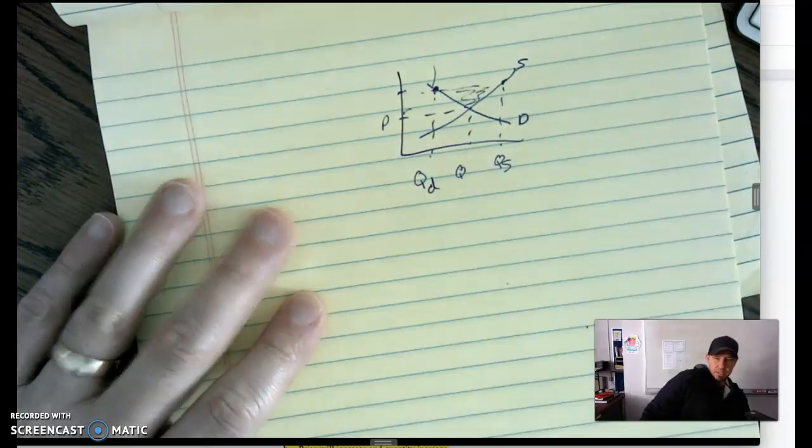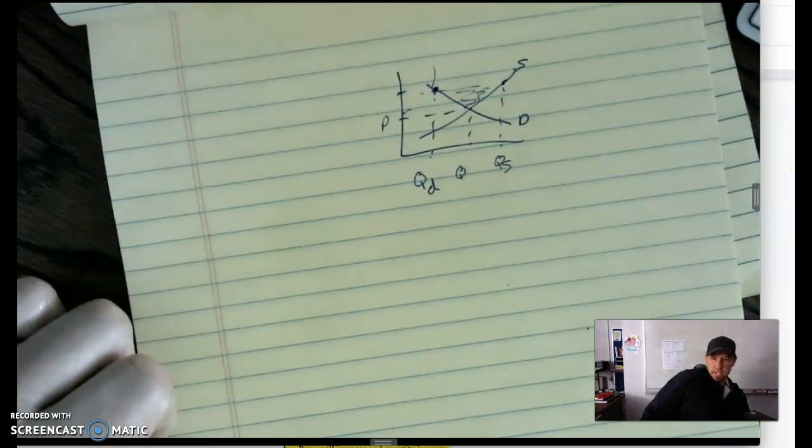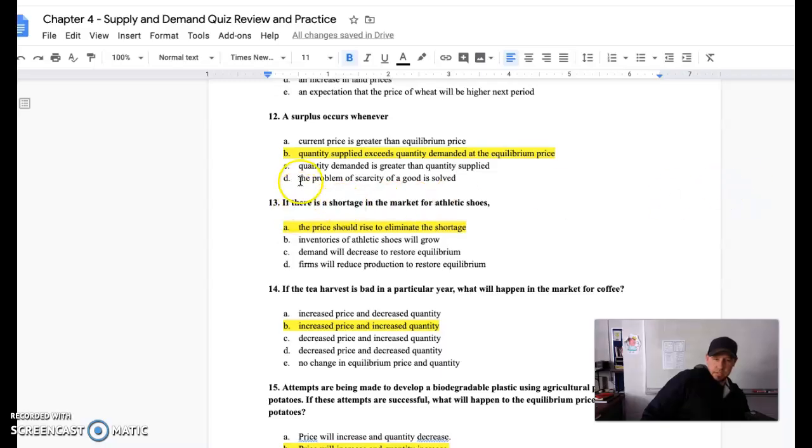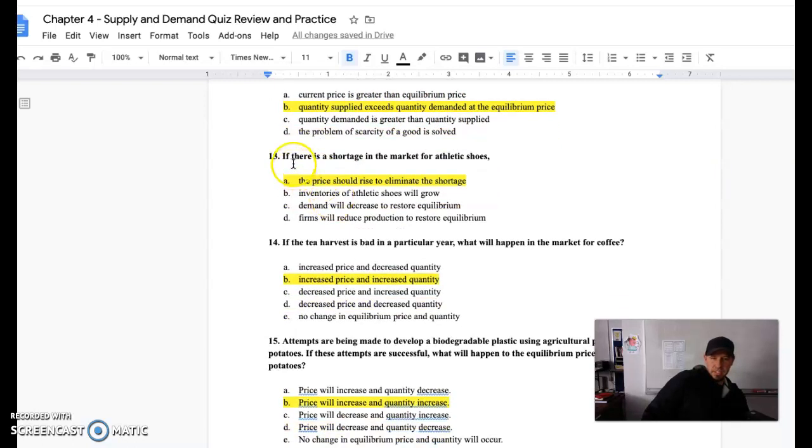Surplus above equilibrium, and quantity supplied is greater than quantity demanded. So I come down here and I find letter B. It makes sense. Quantity supplied exceeds quantity demanded at the equilibrium price. So if at the price there is a higher supply than there is demand, you're going to see a surplus, and then we'll see downward pressure on price to deal with that, like we see in 13.